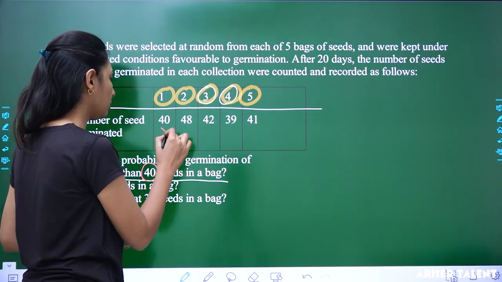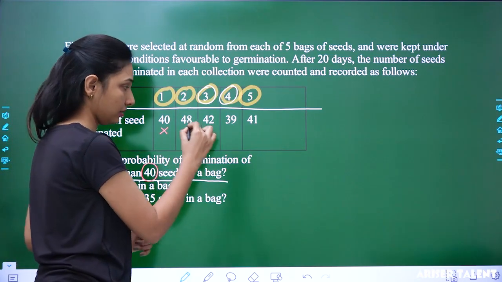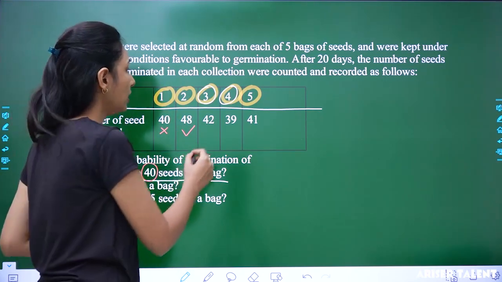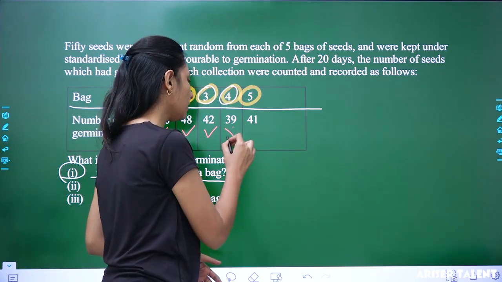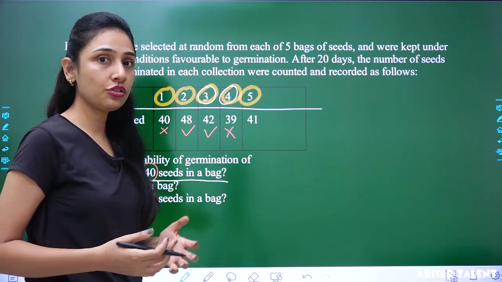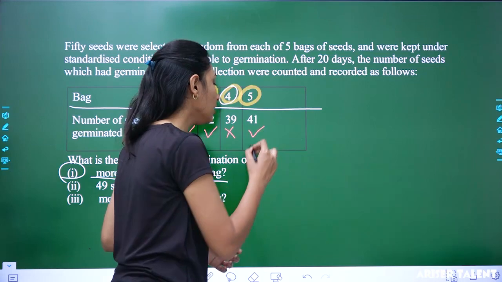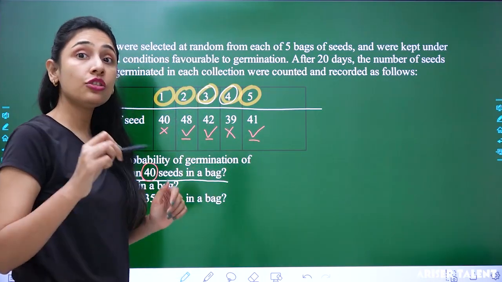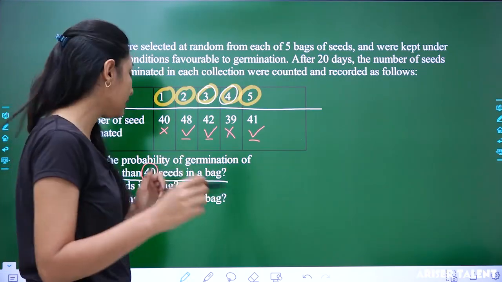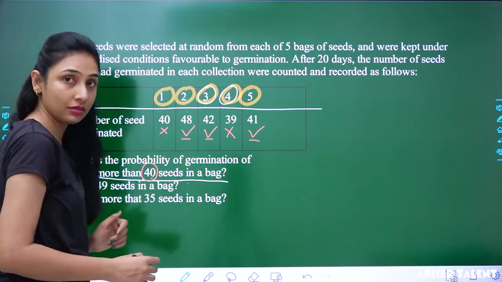So not this. Then 48, yes, this comes in. Now 42, yes. 39 is surely less than 40. 41 is surely more than 40. So here we have 1, 2 and 3 bags. In total, we have 3 bags that contain more than 40 seeds.